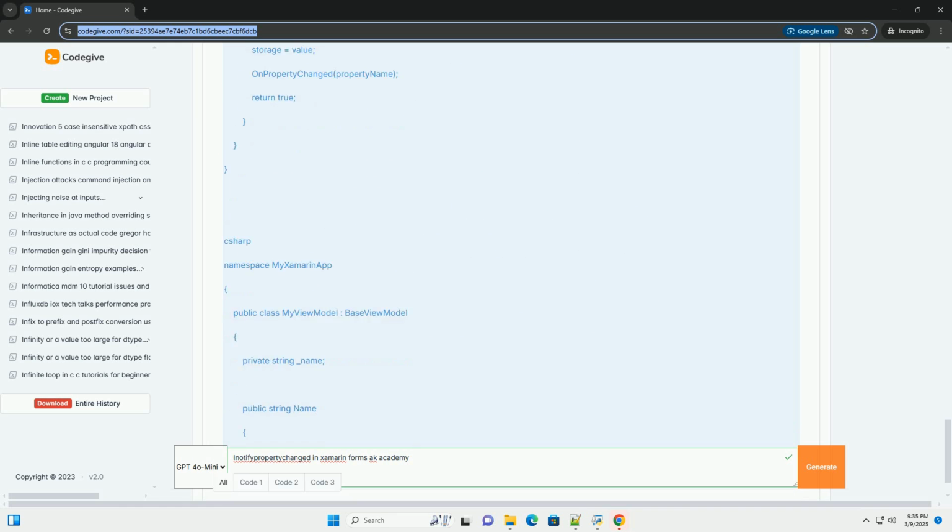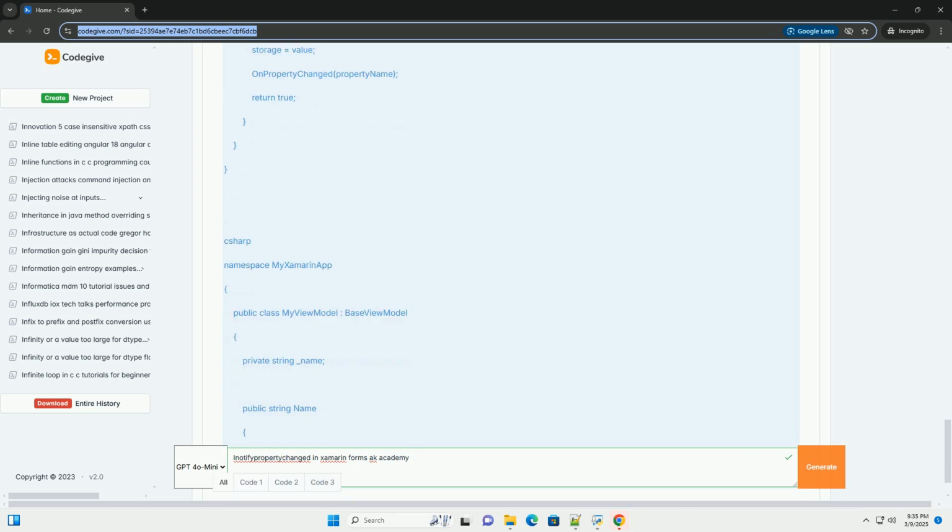Explanation: BaseViewModel implements INotifyPropertyChanged and provides the OnPropertyChanged method. SetProperty<T>: this method handles the logic of comparing the current value with the new value, updating the backing field, and raising the PropertyChanged event. It returns true if the property was actually changed, and false if the value was the same. This prevents unnecessary UI updates.